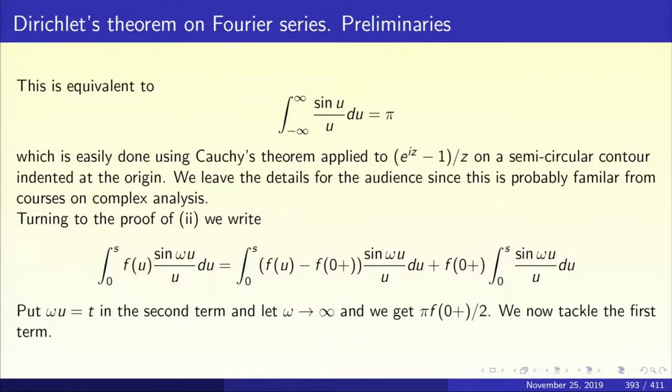Now, let us look at the second piece. In the second piece, let us put omega u equal to t, and what happens? Sine omega u by u becomes sine t by t, and when u equals s, the upper limit becomes omega s, and when omega goes to infinity, we simply get the integral from 0 to infinity of sine t by t dt, and that is pi by 2, and so the second piece has been taken care of. Now, let us tackle the first piece.